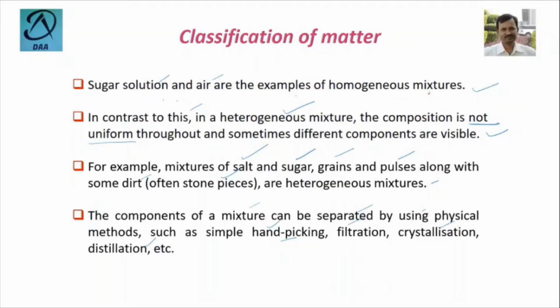In that way you can separate the mixture. And for other examples, especially for the homogeneous mixture, we have to use filtration, sometimes crystallization and distillation. That means in a water and salt solution, if you distill, then you will find the salt after evaporation of all the water.